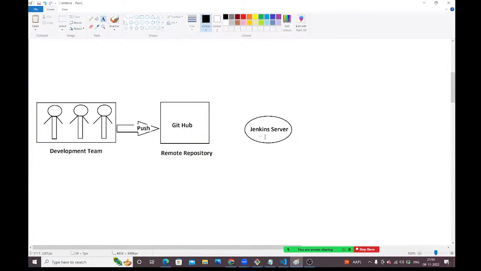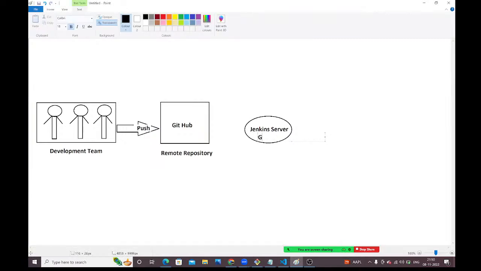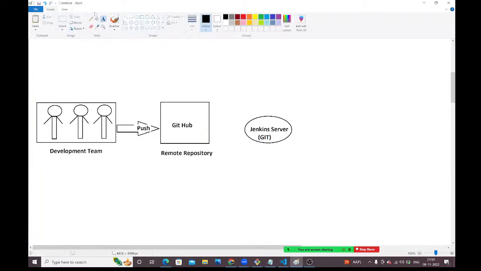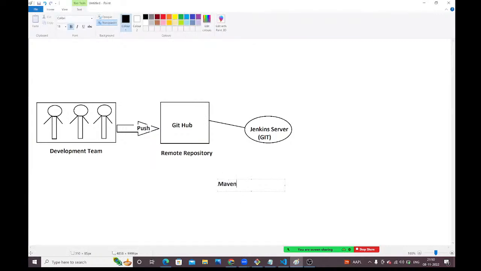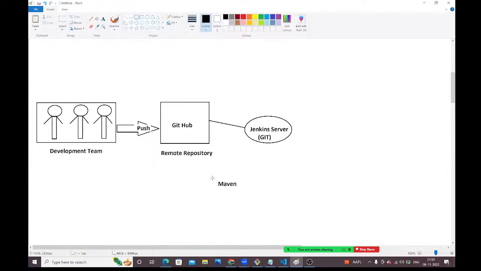In the Jenkins server only, we are going to install Git. By using this Git, we are going to download the code from the remote repository. Inside the Jenkins server, Git is available. With this Git, we are downloading the code from the remote repository, and we are going to integrate Maven with Jenkins here, guys.